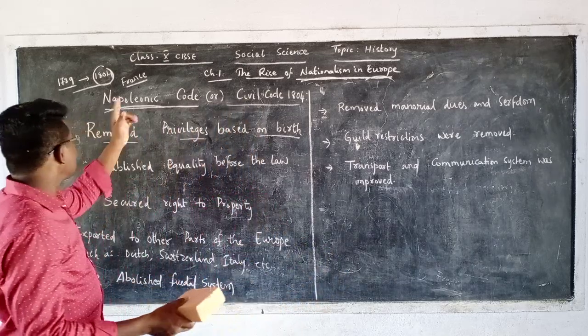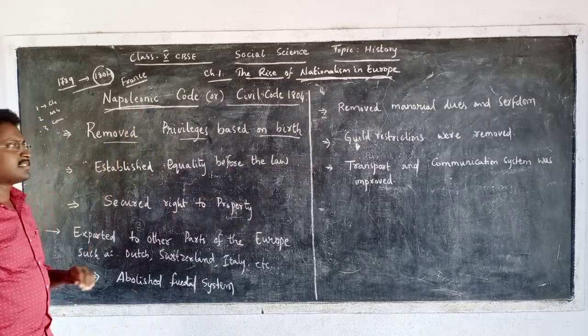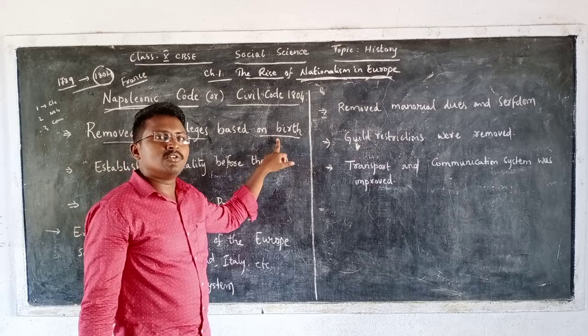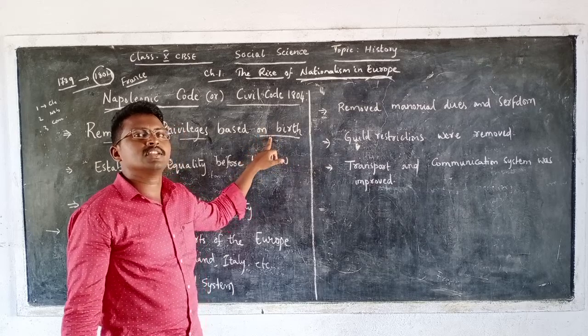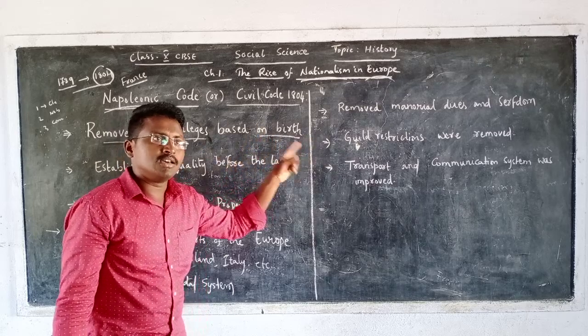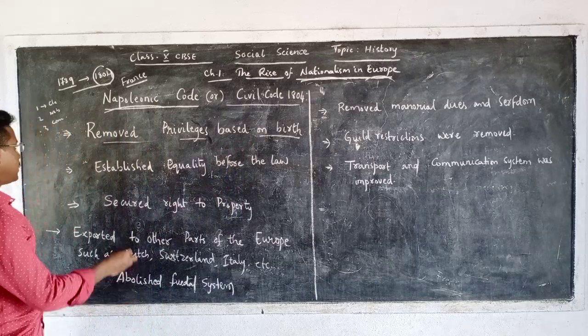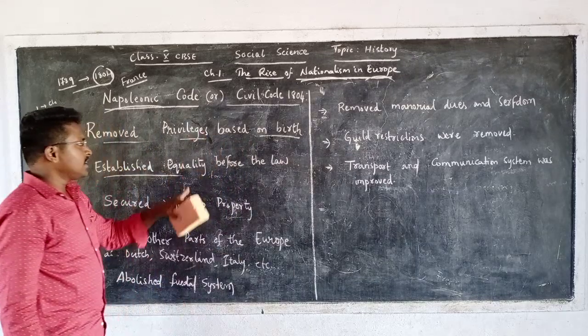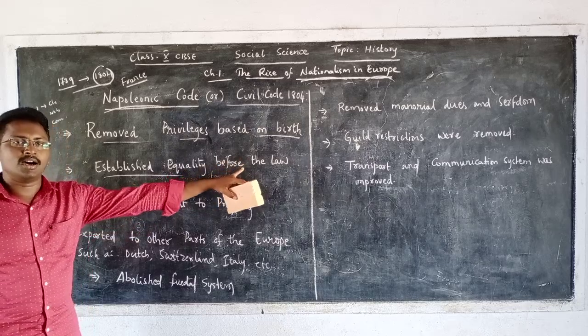But as soon as Napoleon entered, he removed privileges based on birth. No noble, no clergy. Everyone is equal before the law. So that is the second thing he brought, that is, he established equality before the law.